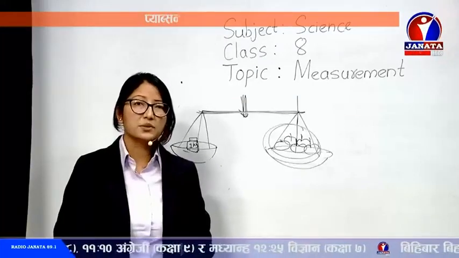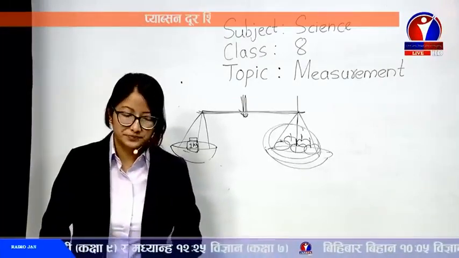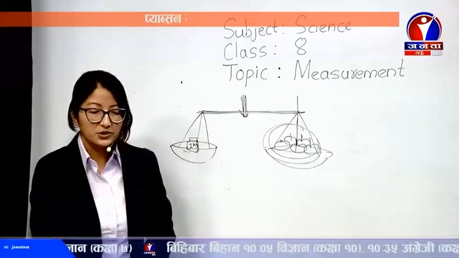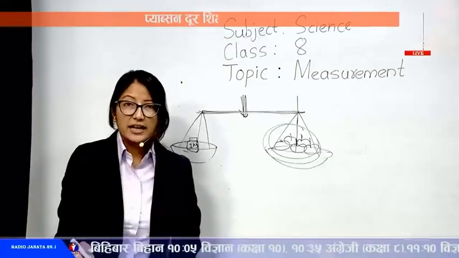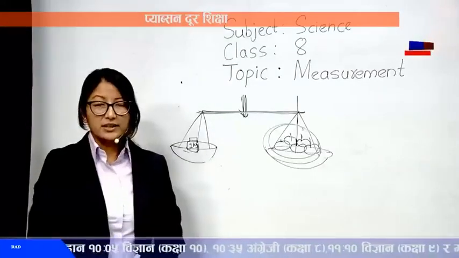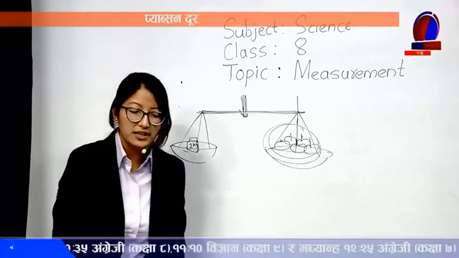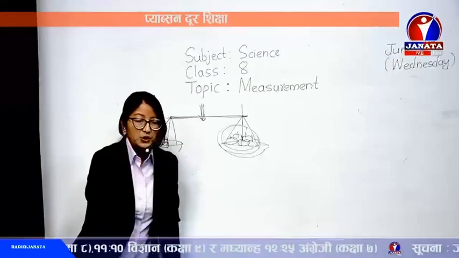So the things that can be measured are called physical quantities. I think you are viewing the slide. The quantities which can be measured, and can be easily expressed in mathematical numbers, are called physical quantities. These are a few examples of measurable quantities.